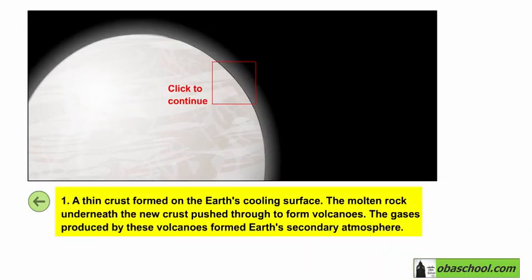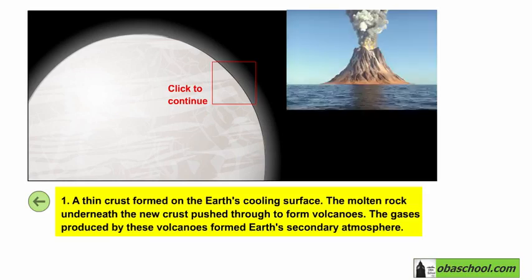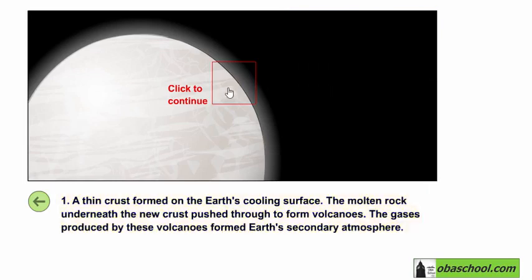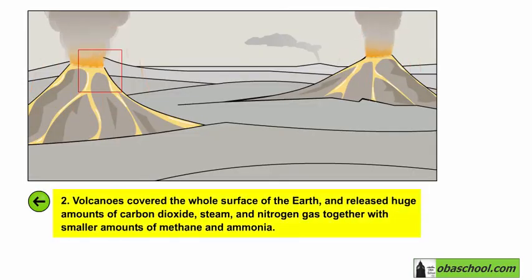So a thin crust formed on the Earth's cooling surface. The molten rock underneath the new crust pushed through to form volcanoes. The gases produced by these volcanoes formed Earth's secondary atmosphere. Volcanoes covered the whole surface of the Earth and released huge amounts of carbon dioxide, steam, and nitrogen gas together with smaller amounts of methane and ammonia.